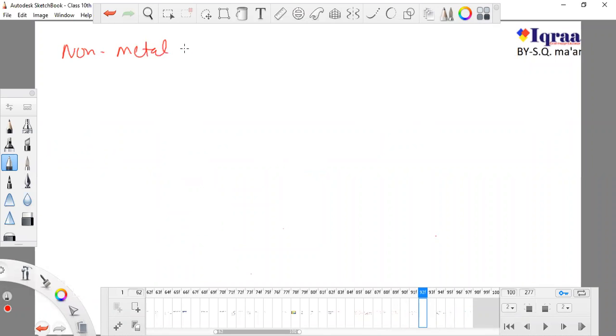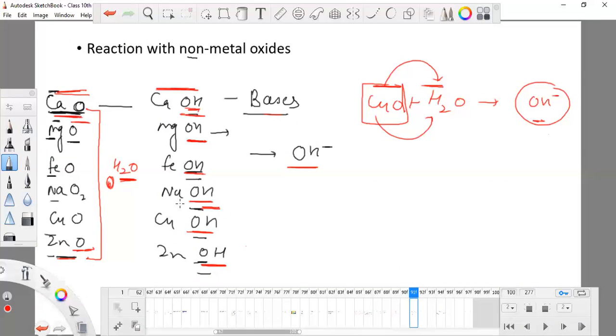Okay, what are non-metal oxides? As we studied, metal oxides are metal with oxygen, and they are basic in nature. Don't forget it, both of them are basic in nature and both can release hydroxide, either by releasing their own hydroxide ions, or by reacting with water. The oxide itself does not have any hydroxide ion, but it will react with water.